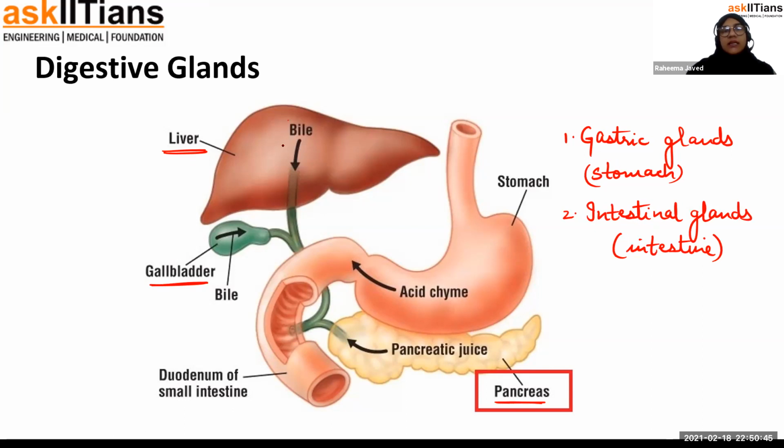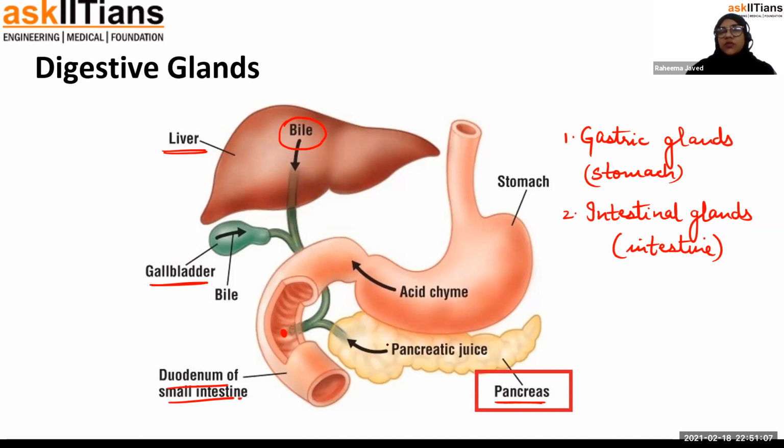So basically, bile is the secretion of the liver. Bile comes down through the bile duct into the cystic duct and gets stored in the gallbladder. Inside the gallbladder, the concentration of bile juice takes place, and then bile juice comes out and gets emptied into the duodenum part of the small intestine.